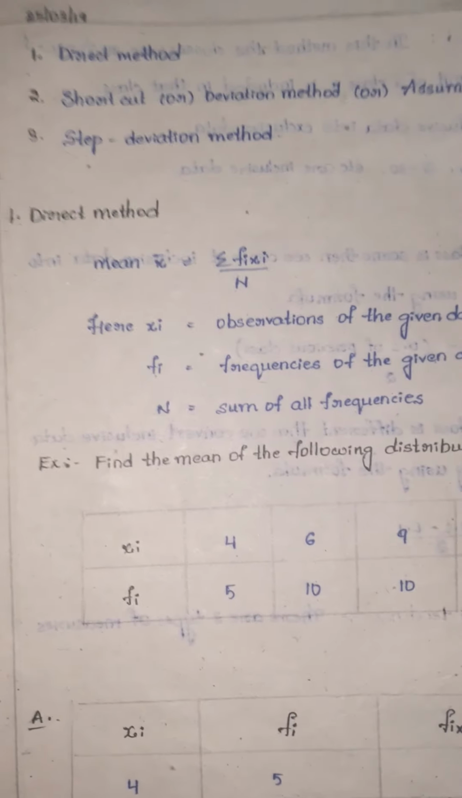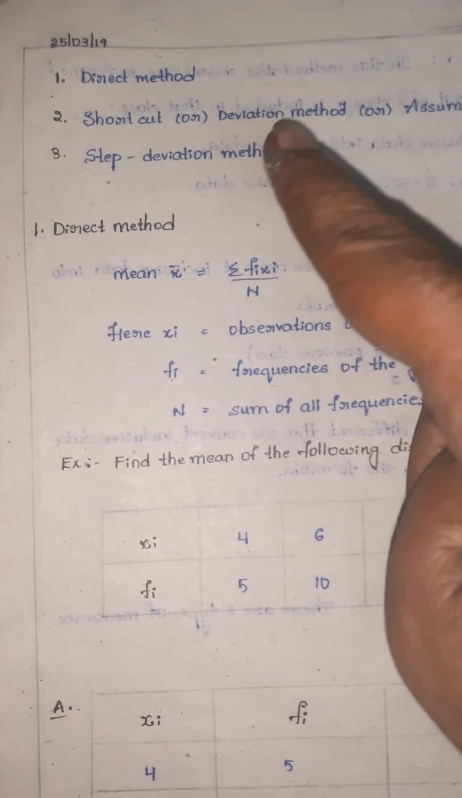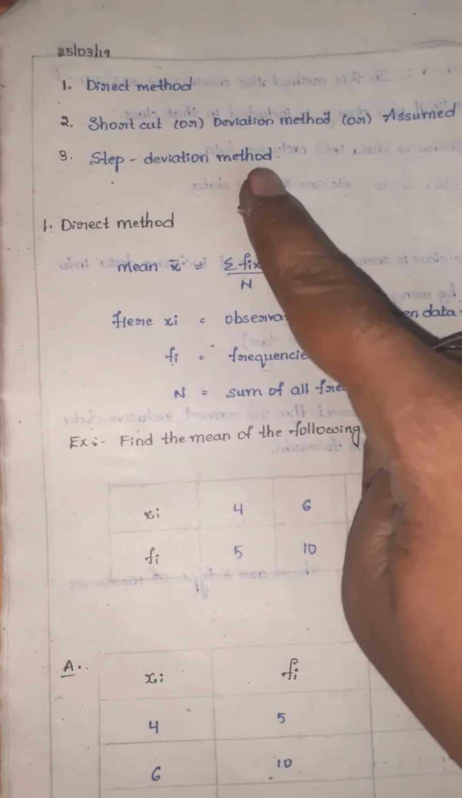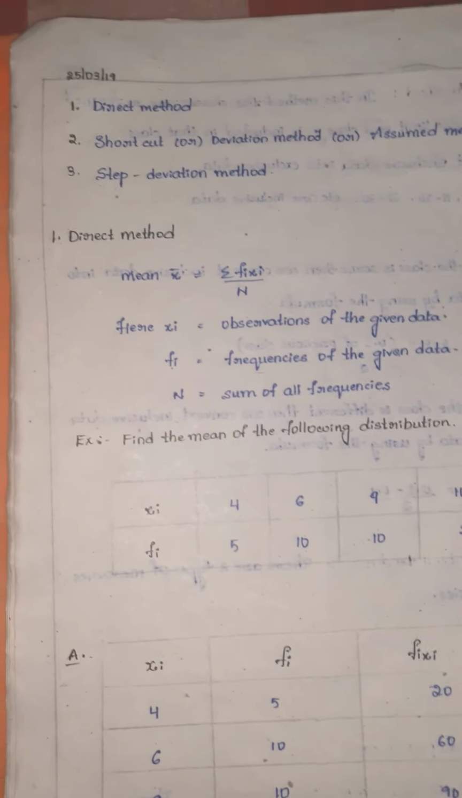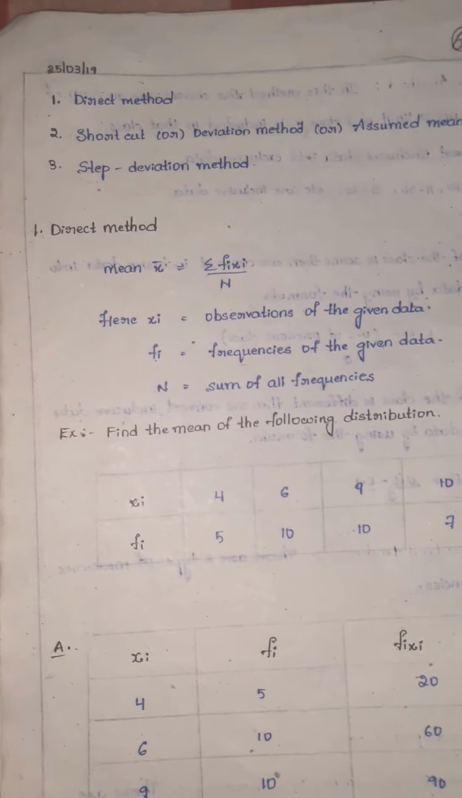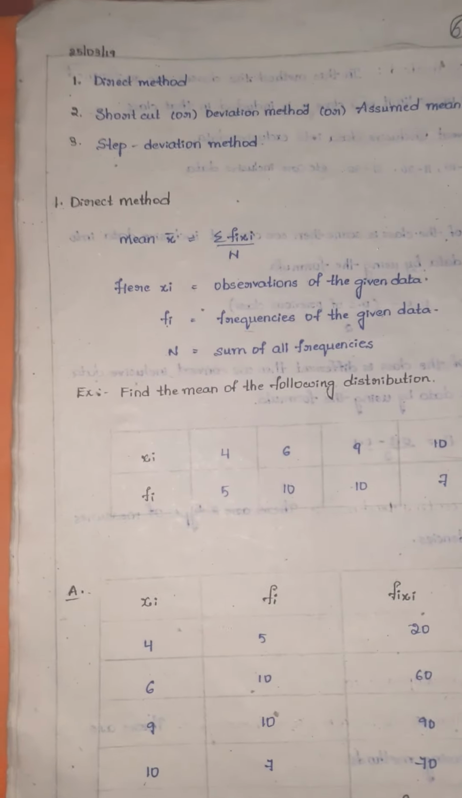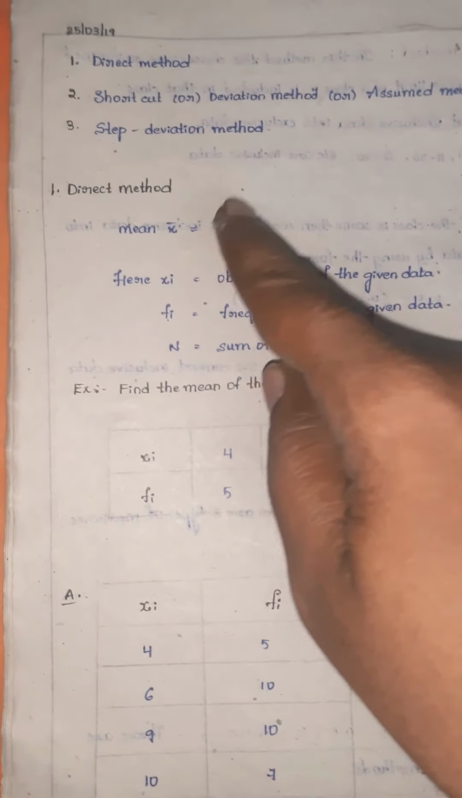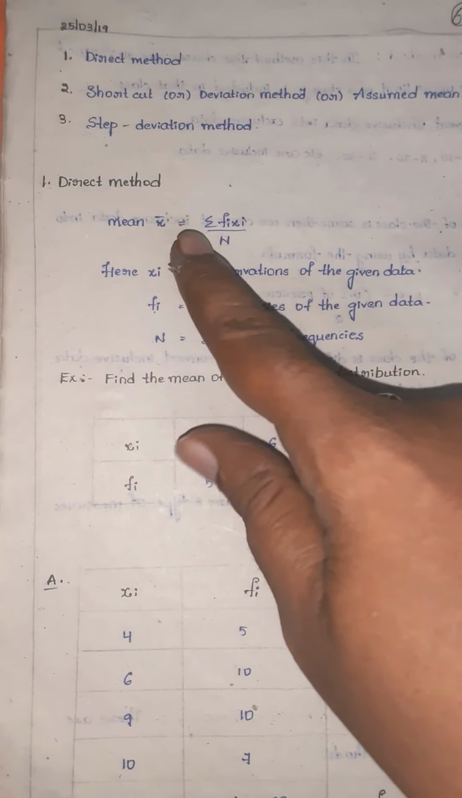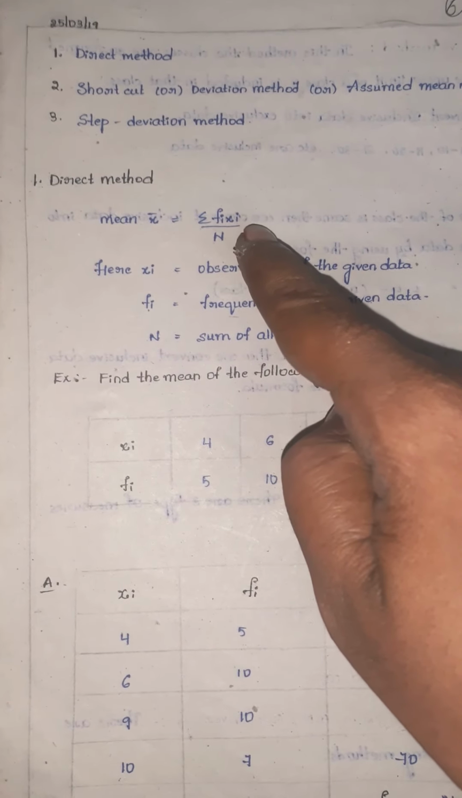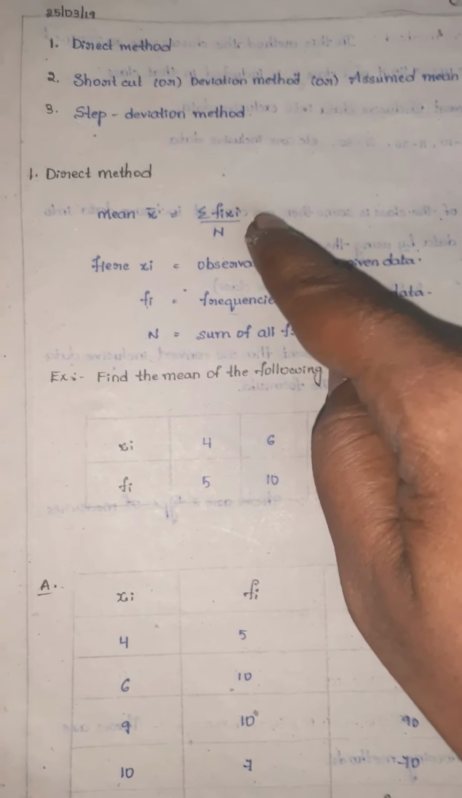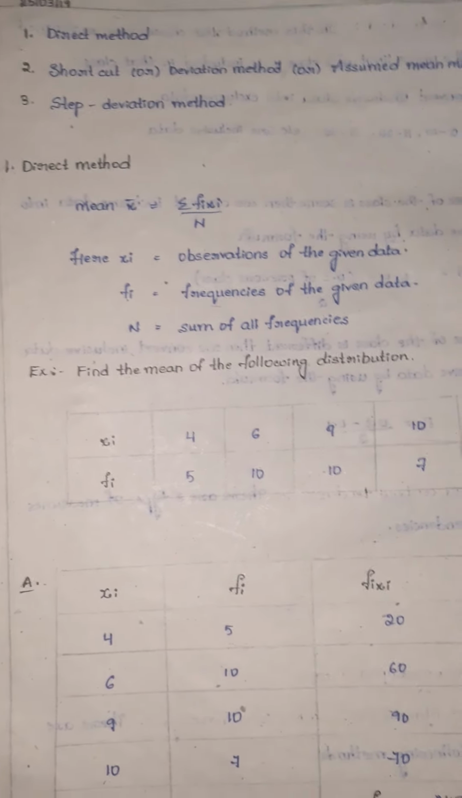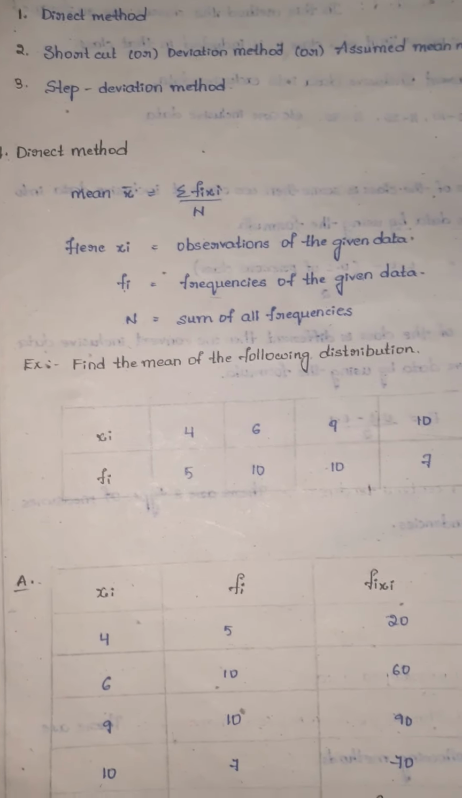First one is the direct method. Next one is the shortcut or deviation or assumed mean method. Next, the third one is the step deviation method. First we will see the direct method. Mean formula: x bar is equal to summation fi xi by capital N, summation xi fi by capital N.